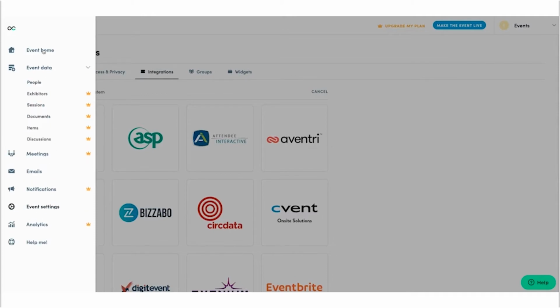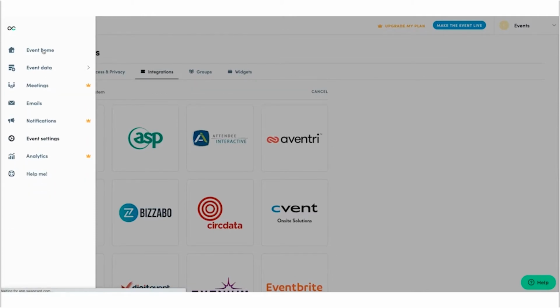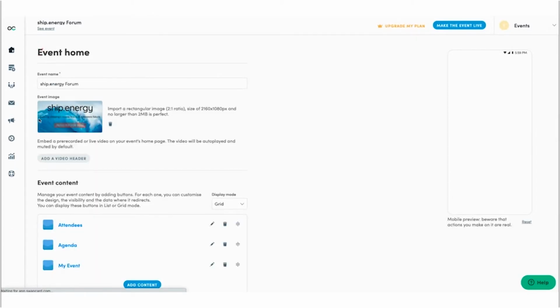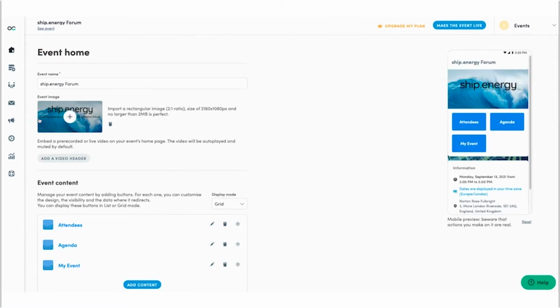After this, we'll go to event home. So this is where you can add your event image. So this is the image at the top of the homepage. So you can add that here. Again, as you can see, a GIF has been used. You can also add a video header as well. So if you want to have a longer welcome video or something a bit more interactive, then you can do so.